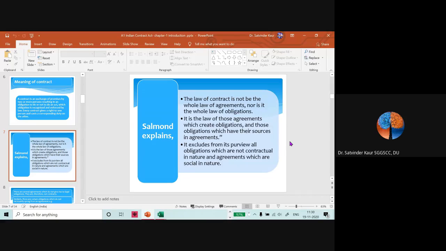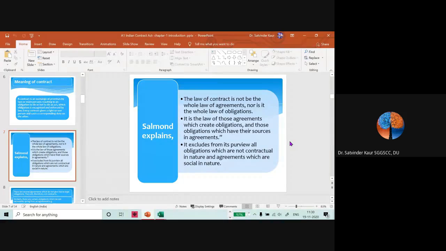So the law of contract talks only about those agreements or obligations which are recognized by law, which are legally enforceable. It is the law of those agreements which create obligations and those obligations which have their source in agreement. So both things are required: the obligations, the agreement, and the obligations to be recognized by law.